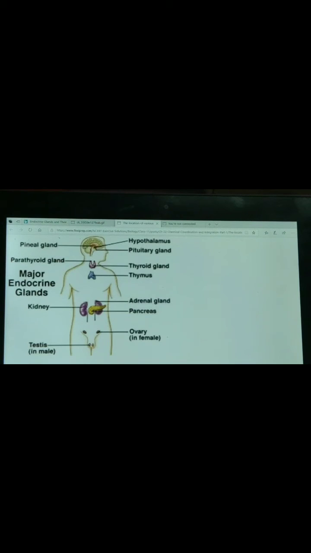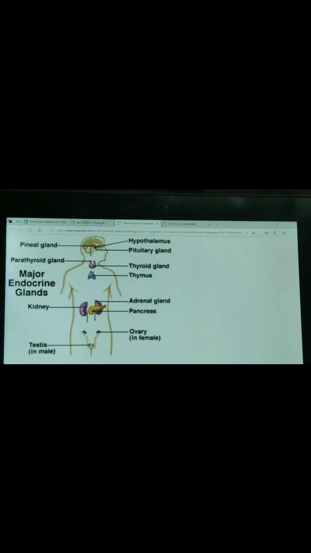No doubt the pituitary gland secretes growth hormone, but the hypothalamus stimulates the pituitary gland further, which then releases the growth hormone.